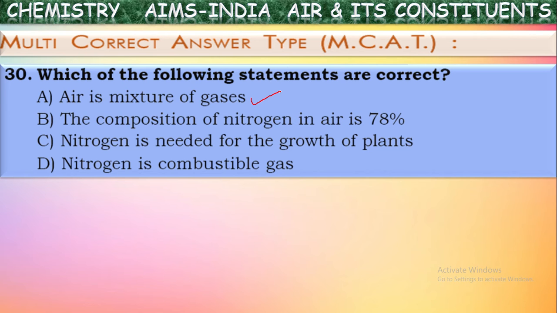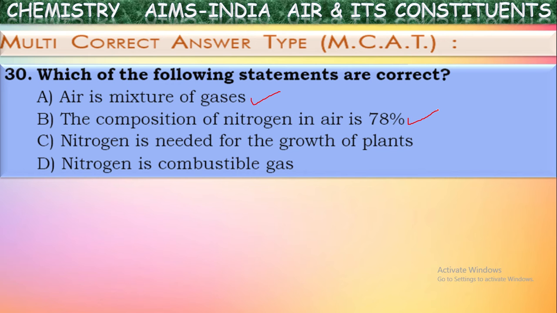See the next one. The composition of nitrogen in air is 78%. It is also true. It is the most abundant gas in the atmosphere we studied, isn't it? Its percentage is 78%.